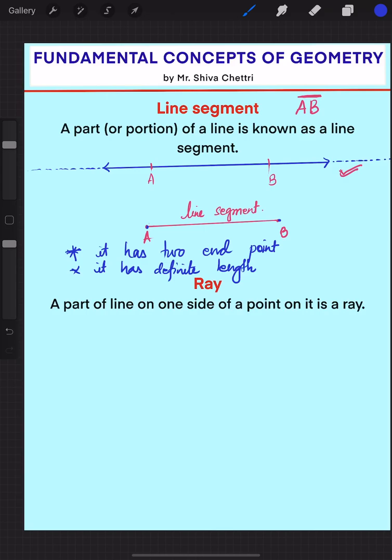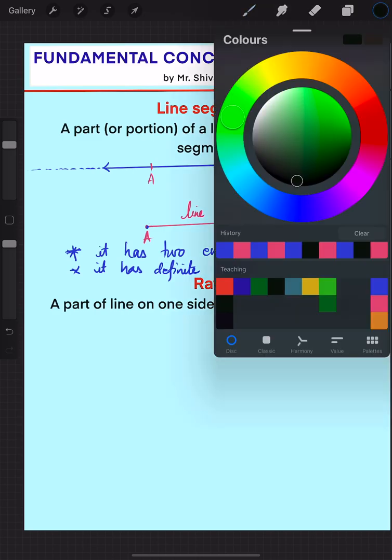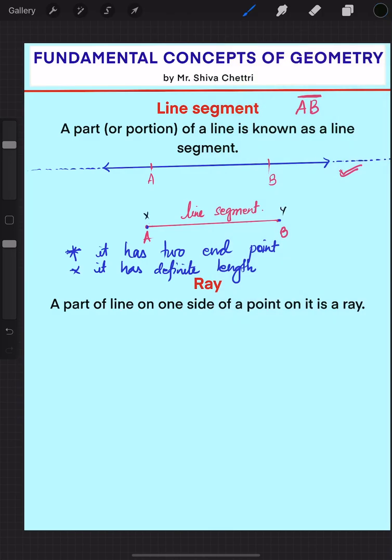Even if it is XY, suppose this is X and Y, I write XY with a bar on top. So it is understood that it is the line segment XY.